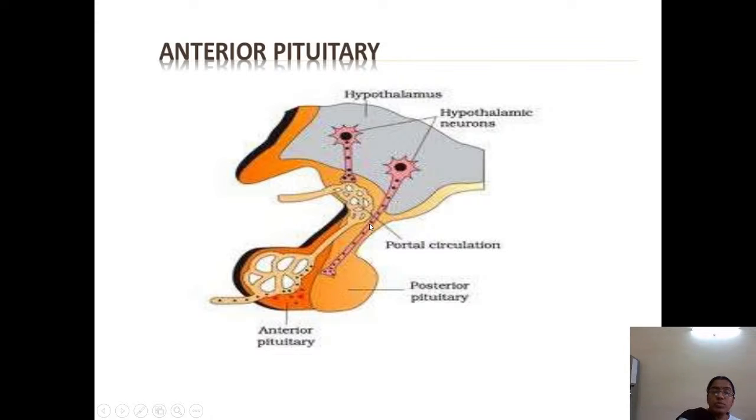Mainly the posterior lobe is connected to the hypothalamus by means of the hypothalamo-hypophyseal tract, and the anterior lobe is connected to the hypothalamus by means of the infundibulum. So, this is the infundibulum by which this glandular tissue is connected to the hypothalamus.